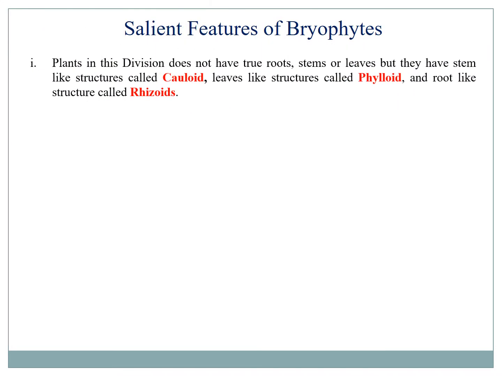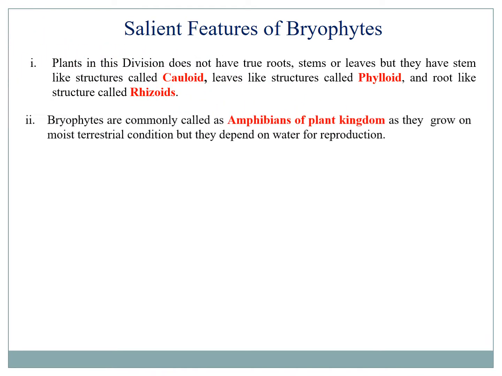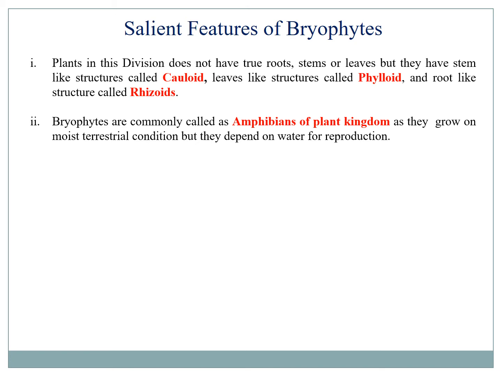Though the bryophytes are thallus group of plant, some of them may grow some stem-like, leaf-like or root-like structures. The stem-like structures are called cauloid, the leaf-like structures are called phylloid, and the root-like structures are called rhizoid. But again, these are not true root or stem or leaf. As I said, these group of plants grow in terrestrial condition, but they require water for fertilization. That is why they are called the amphibians of plant kingdom.